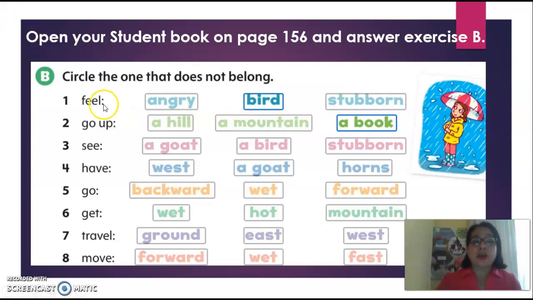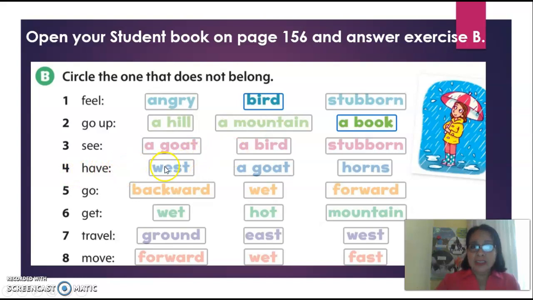For example, feel. How do you feel? You feel angry and you feel stubborn, but bird is not an adjective, it's not an emotion, so you will circle bird, okay? Second, go up. When you go up a hill and you go up a mountain, but you don't go up a book, so book doesn't belong, and you will circle it, okay? Number 3, see. What do you see? You see a goat, you see a bird, or you see a stubborn. You will choose and circle the one that doesn't go.